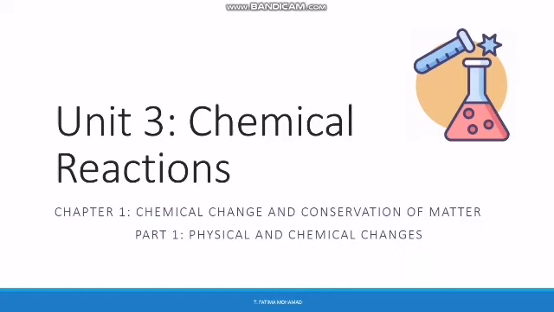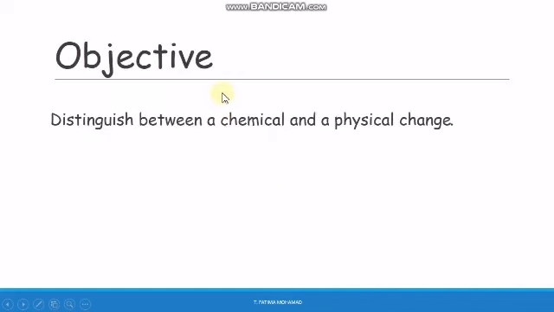Hello grade 7, today we're going to start a new unit which is chemical reactions. The first chapter is chemical change and conservation of matter. The first part is physical and chemical changes that we're going to discuss today. So our objective for our session is to distinguish between a chemical and a physical change.